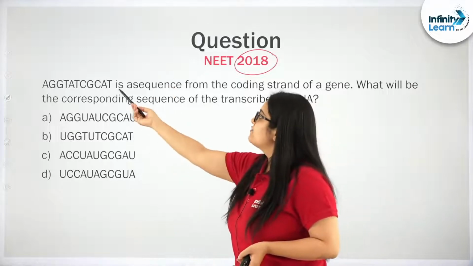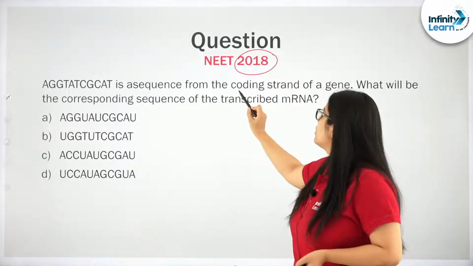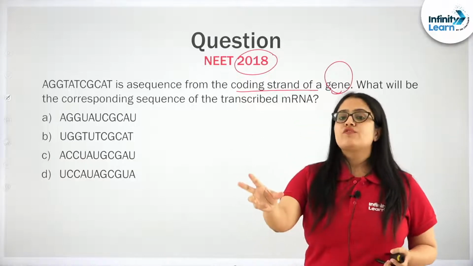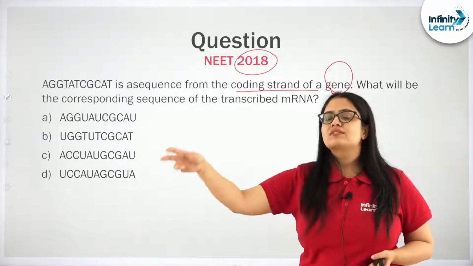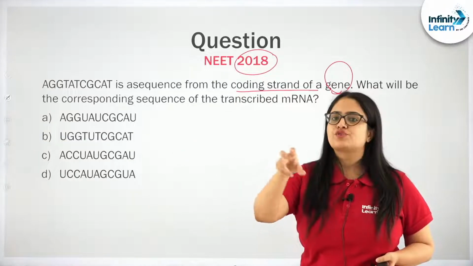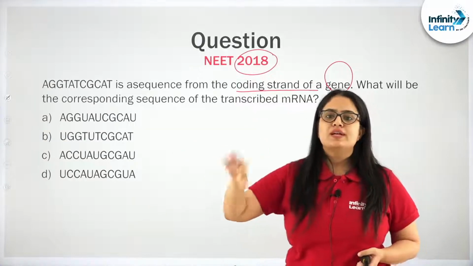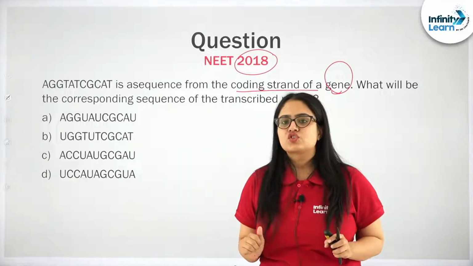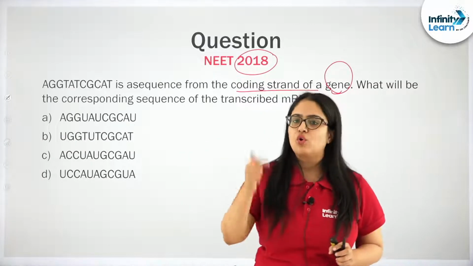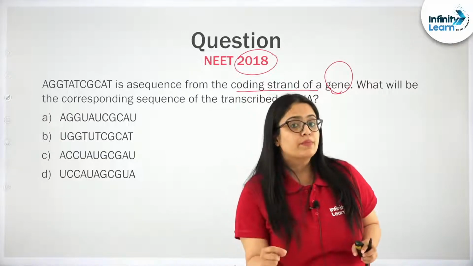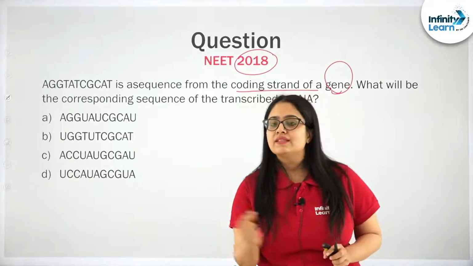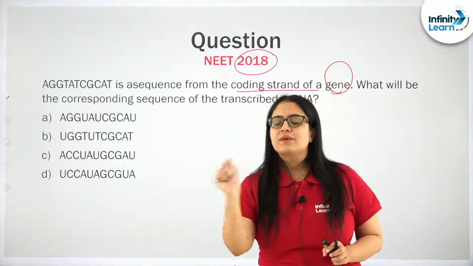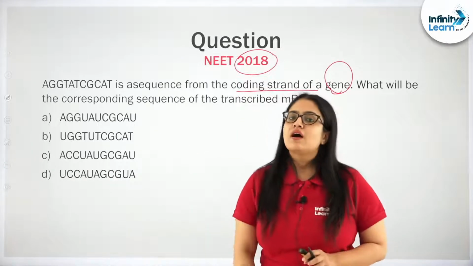The question says, if this is the sequence from the coding strand of a gene. Remember, the segment of a gene that participates in the transcription process is known as a transcription unit, and in a transcription unit there is a promoter, there is a terminator, and in between there is a structural gene. A structural gene has two strands, coding strand and template strand.